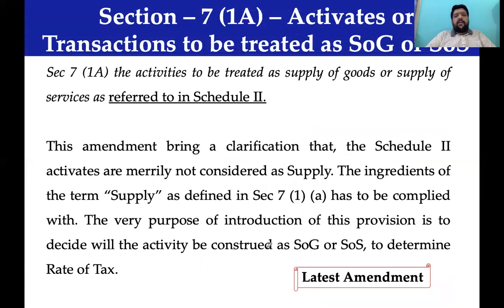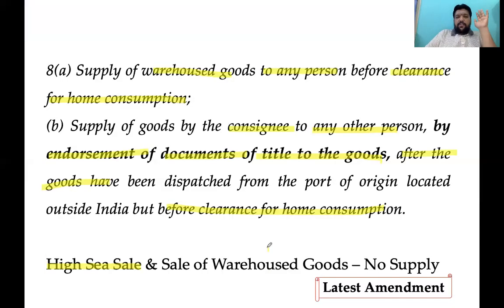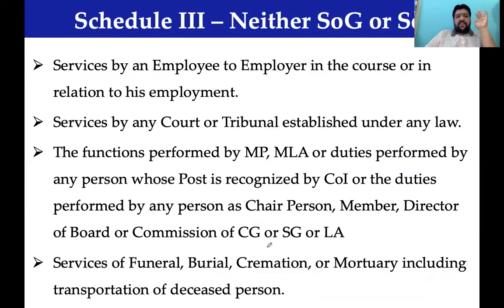Coming back here, this sums up our Schedule 3. When we go back to Schedule 3, we have discussed 7 different line items. Services by employee to employer, any money paid as court fee, or any money paid to court, tribunal, all those fees, followed by any services in relation to funeral, burial, cremation, any money paid to a person who holds a post recognized by the Constitution of India, such as MLA, MP, mayor, councillor.